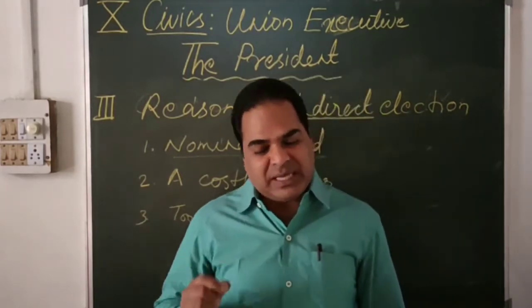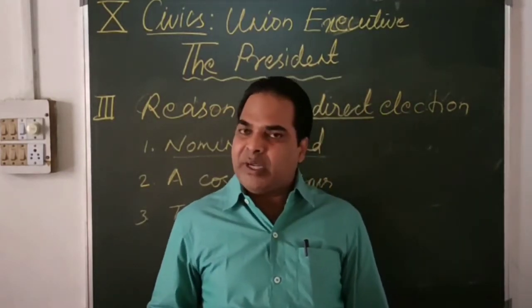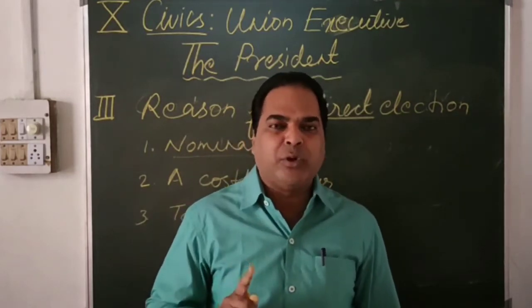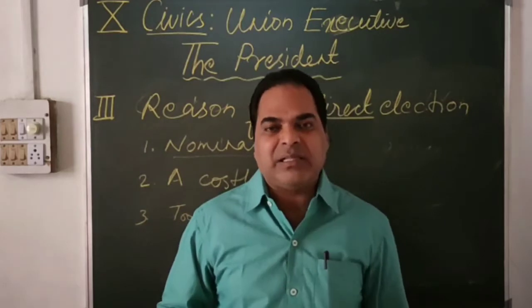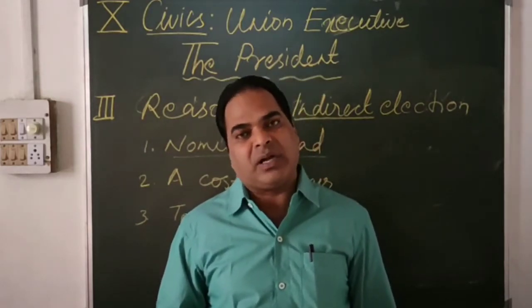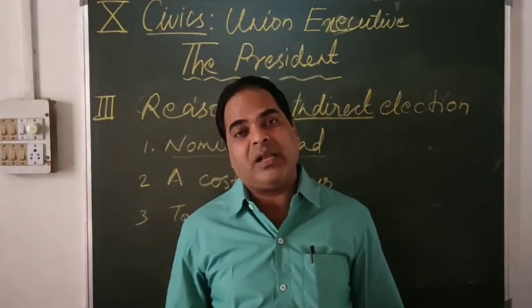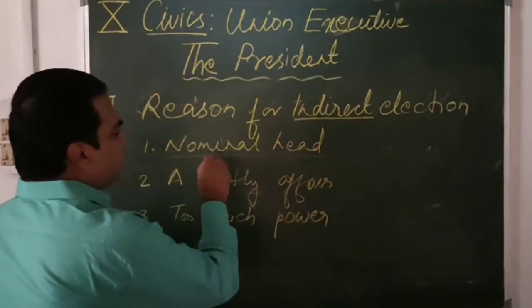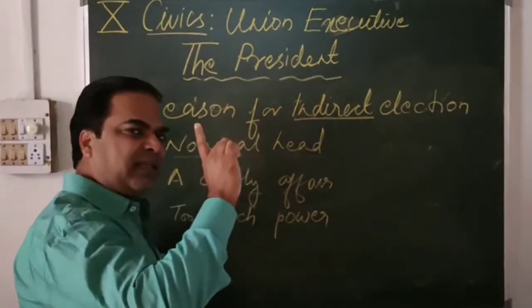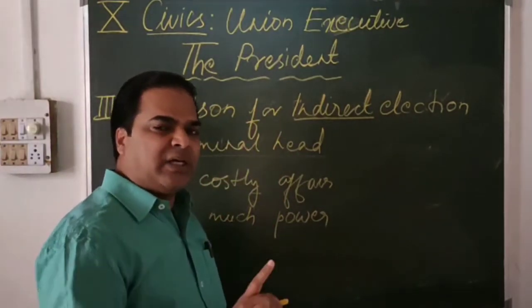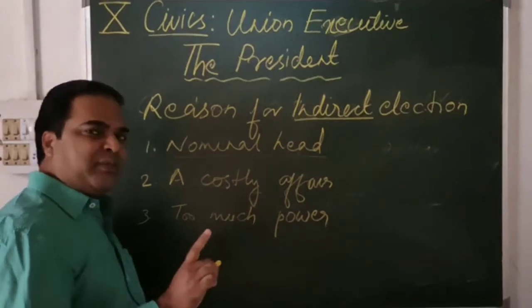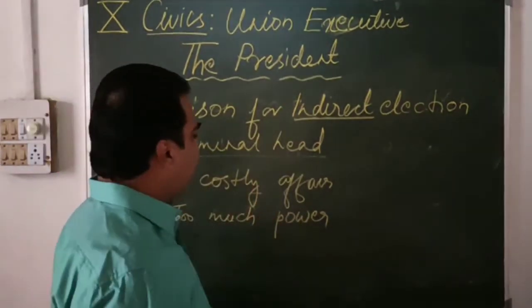The president is a nominal head of our country who does not possess real powers. Number two, the prime minister in real sense is the real head of our country who possesses real powers. So it is very simple that the president of our country is just the head of the country in name, who does not possess real powers, and the real power lies with the Prime Minister and the Council of Ministers.